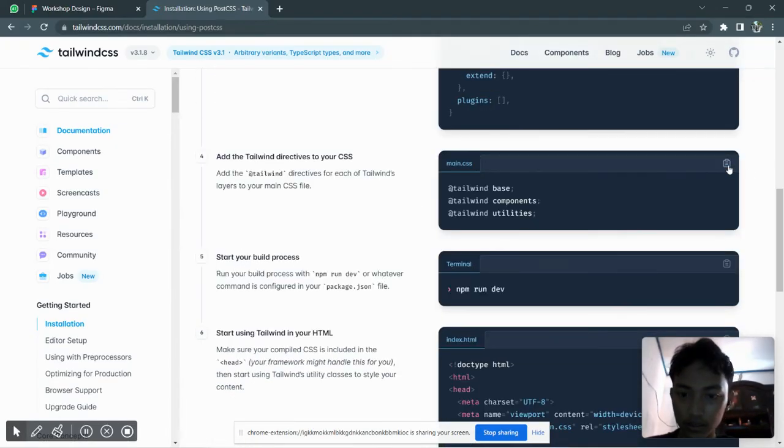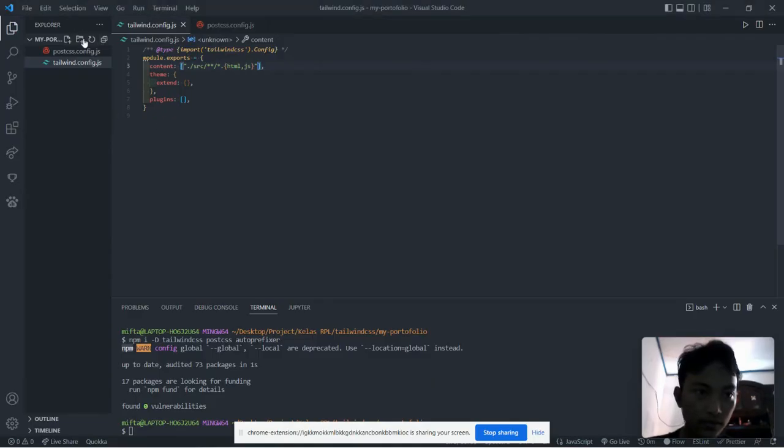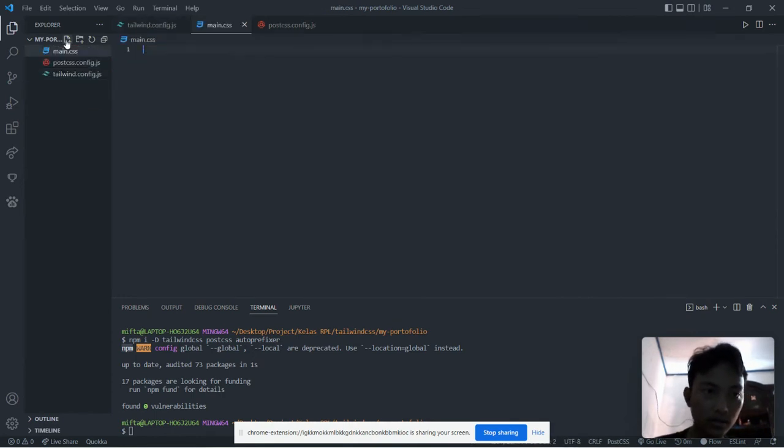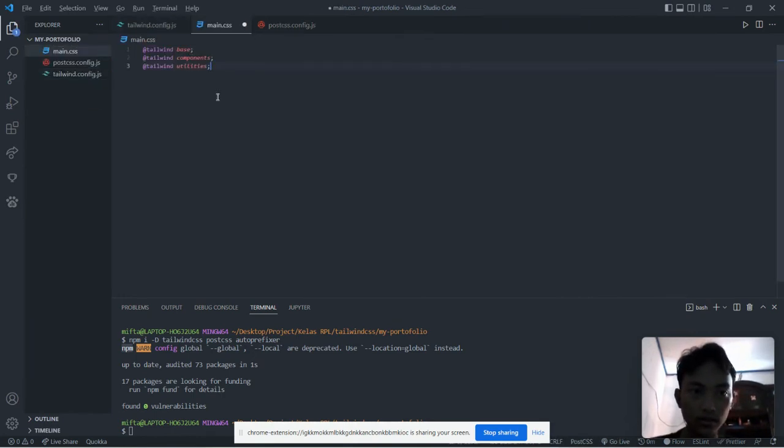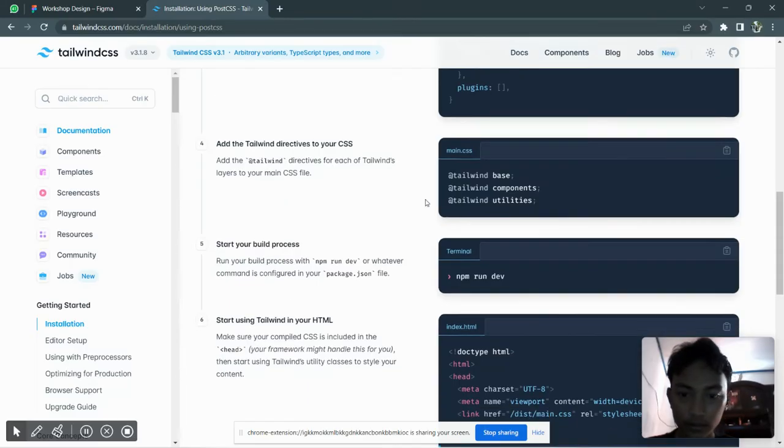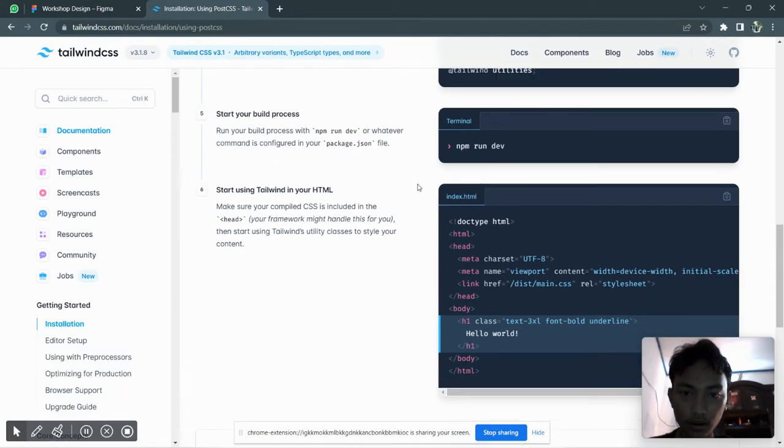Okay, next you create a main.css and paste it. Next, open your terminal.